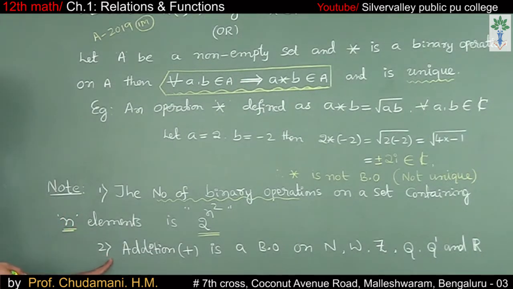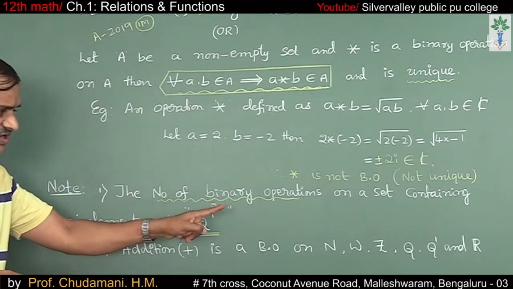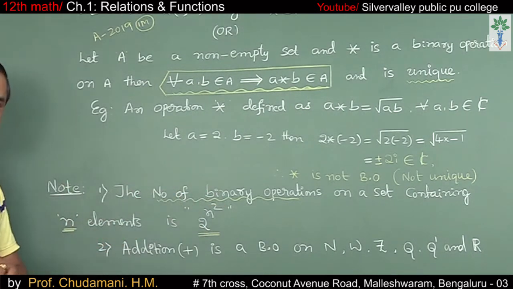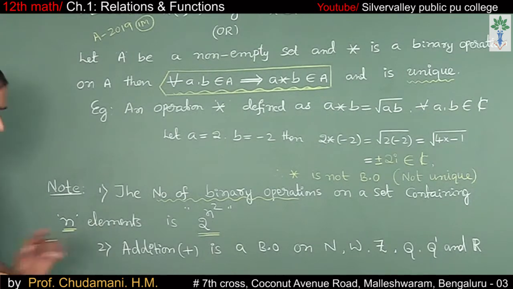The second note: on the set of natural numbers, whole numbers, integers Z, rationals Q, irrationals Q dash, and the real numbers, addition is a binary operation.